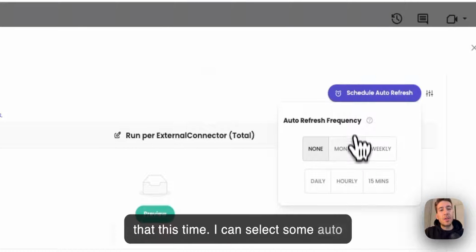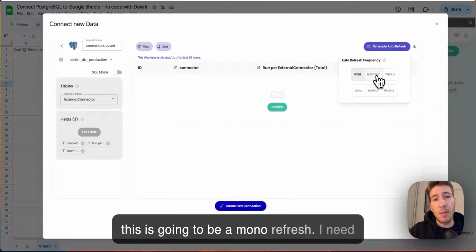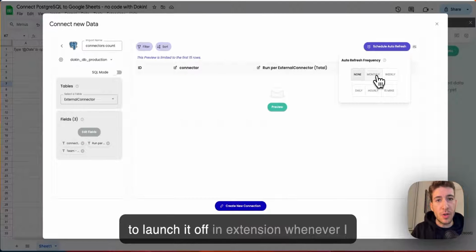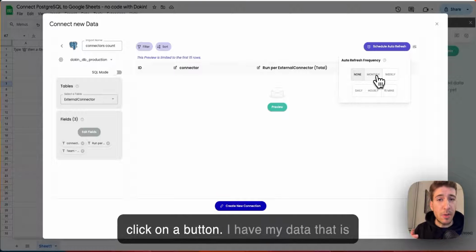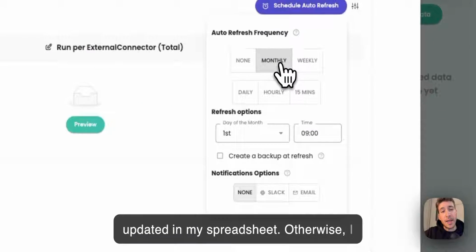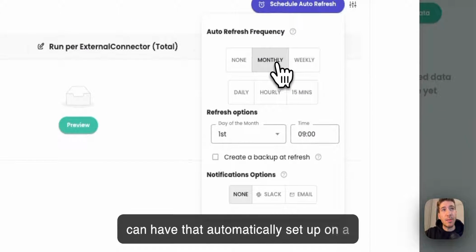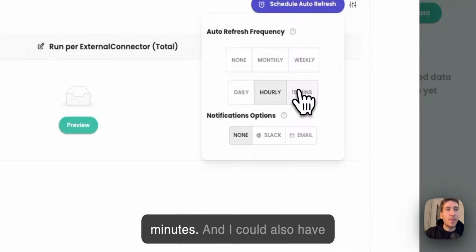I can select some auto refresh frequencies. So if I keep it none, this is gonna be a manual refresh. I need to launch the Dokin extension whenever I want to refresh and click on refresh. Now, at the click of a button, I have my data that is updated in my spreadsheet. Otherwise, I can have that automatically set up on a monthly, weekly, daily, hourly, or every 15 minutes.